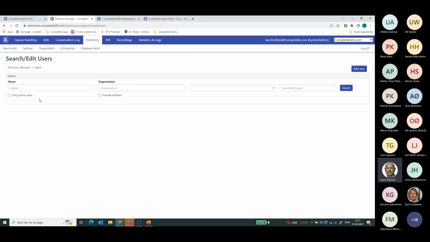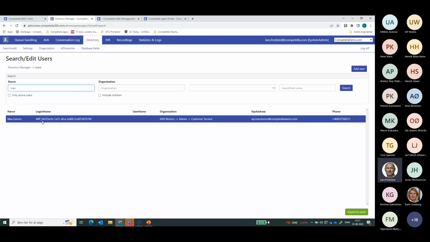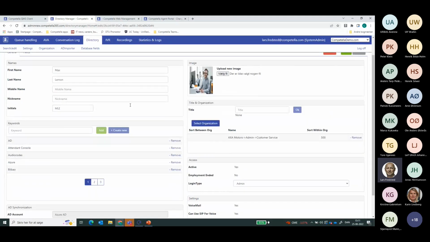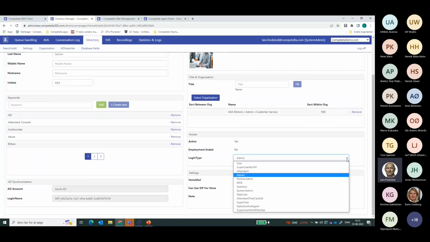The directory that you also saw before in the multimedia agents for the contact center enterprise, of course, accesses the same directory. So if I would like to search for particular users in the directory, I can do that here. And as an administrator, I also have the ability to provide access roles to other users.